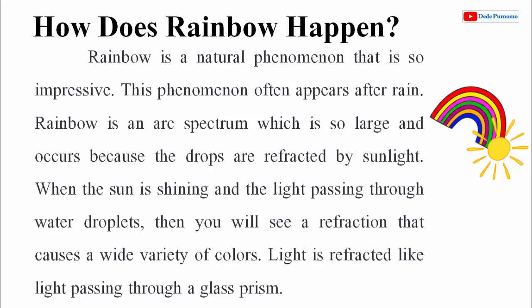This phenomenon often appears after rain. Rainbow is an arc spectrum which is so large and occurs because the drops are refracted by sunlight. When the sun is shining and the light passing through water droplets, then you will see refraction that causes a wide variety of colors. Light is reflected like light passing through a glass prism.